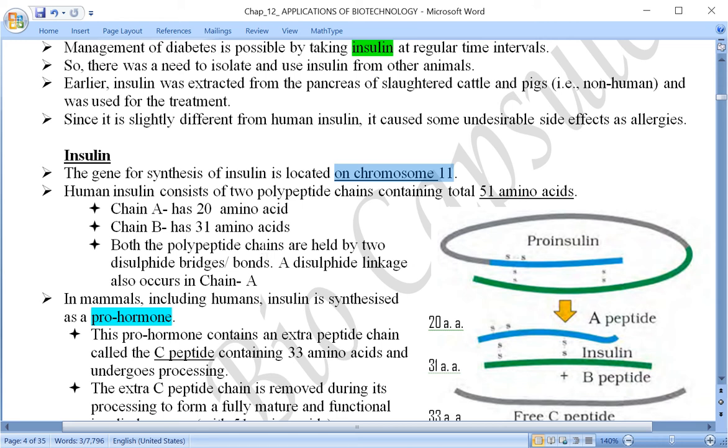Here we are talking about human insulin, and human insulin is made up of two polypeptide chains. Altogether, the number of amino acids present on these two polypeptide chains is 51. The two polypeptide chains are called chain A and chain B. Chain A has 20 amino acids.